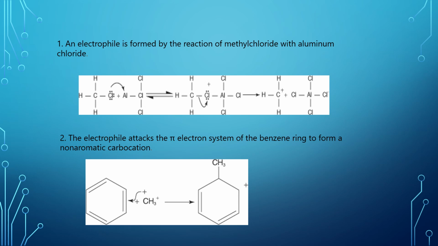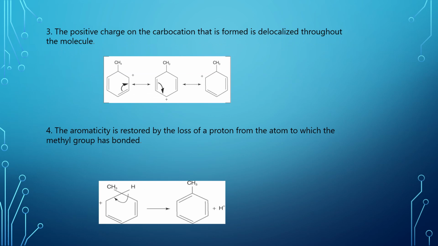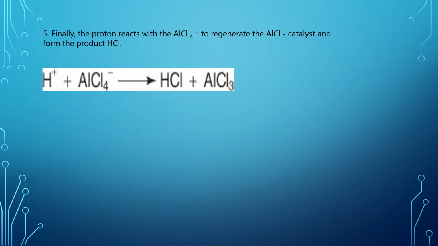Mechanism of alkylation reaction: an electrophile is formed by the reaction of methyl chloride with aluminum chloride. The electrophile attacks the pi electron system of the benzene ring to form a non-aromatic carbocation. The positive charge on the carbocation is delocalized throughout the molecule. The aromaticity is restored by the loss of a proton from the atom to which the methyl group has bonded. Finally, the proton reacts with AlCl4 negative to regenerate the AlCl3 catalyst and form the product HCl.